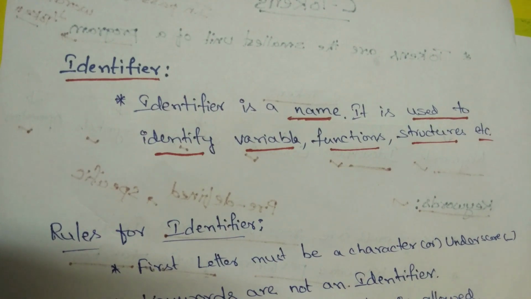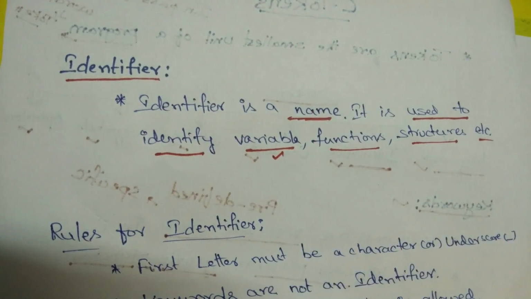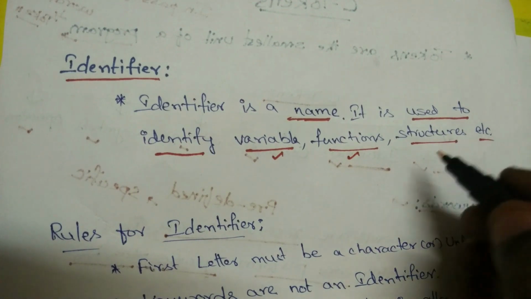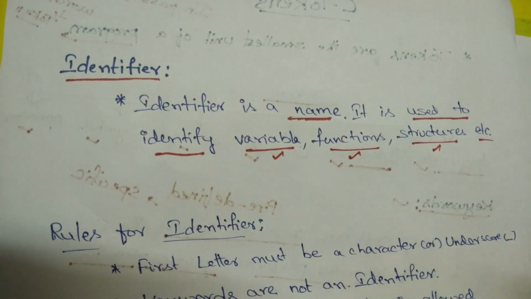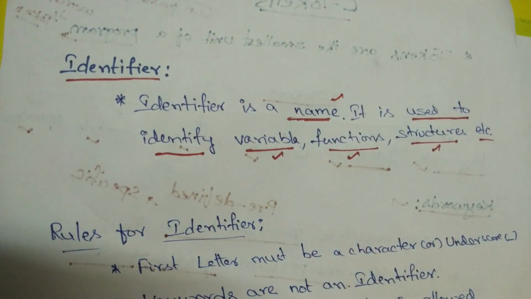If you declare a variable, you have to give it a name. If you define a function, you have to give it a name. If you declare a structure, you have to give it a name. Suppose you declare an array variable, you give it some name. We give a name so we can call a particular value, a particular function or a particular structure. That is the need of an identifier. An identifier is nothing but simply a name.